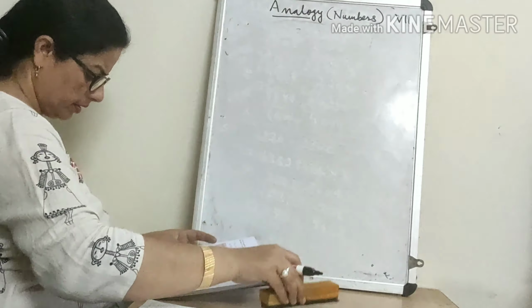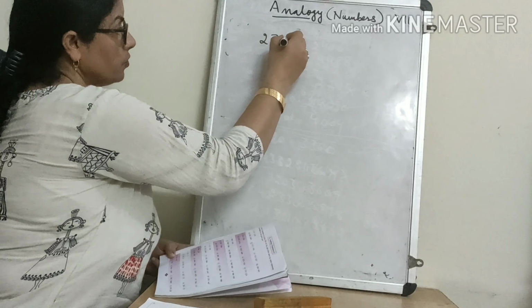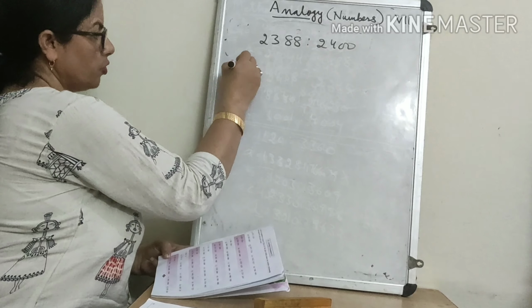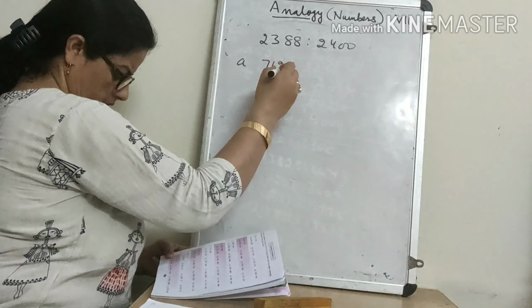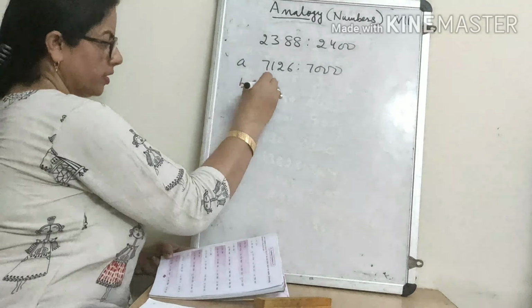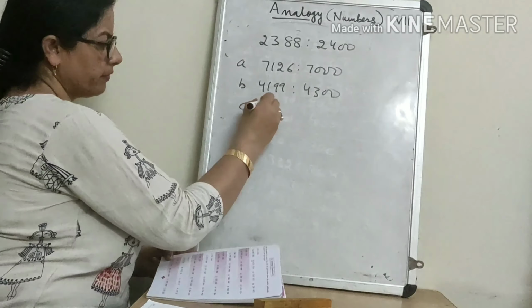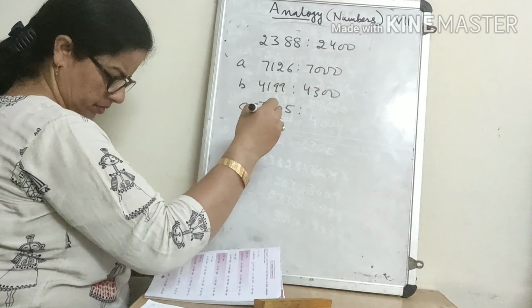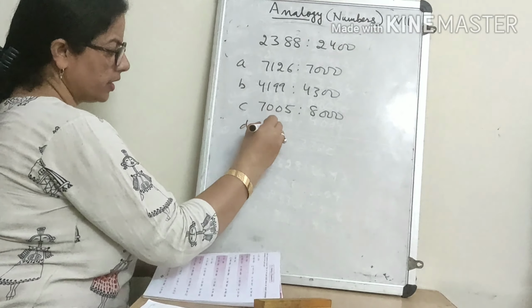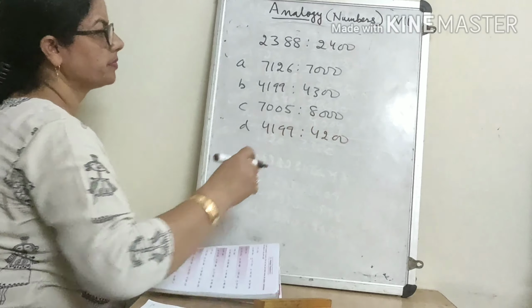Now the last part we are doing. 2388, 2400, and options are 7126, 7000; 4199, 4300; 7005, 8000; 4199, 4200. Now see carefully.